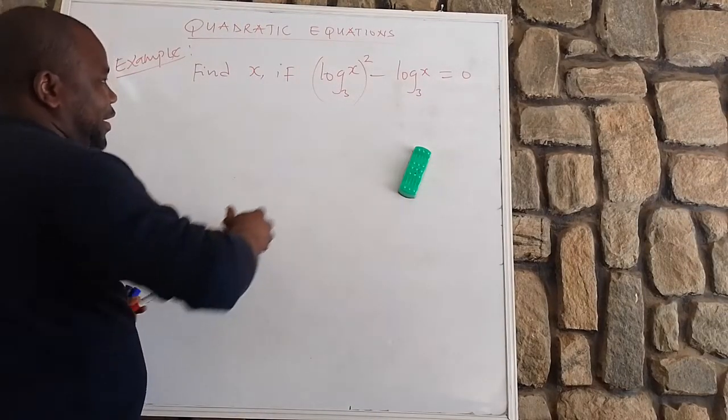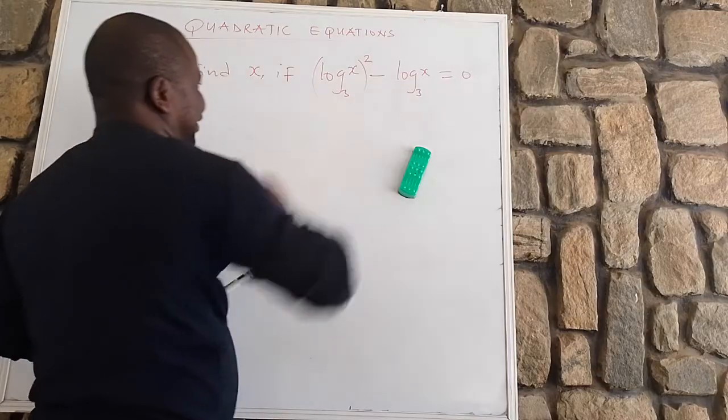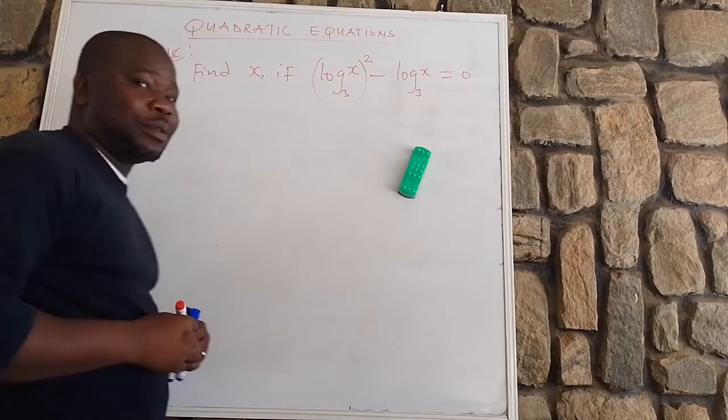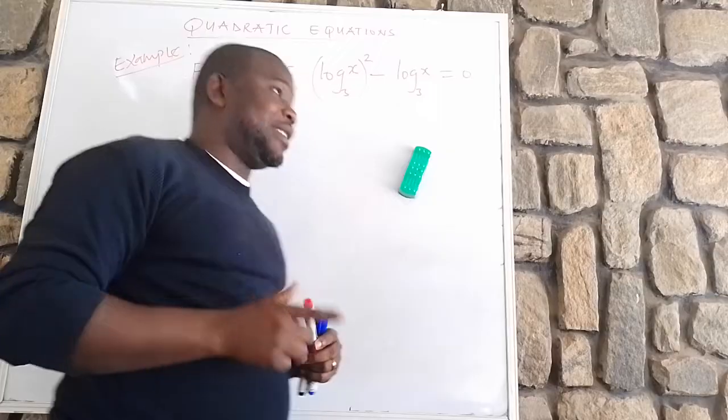Do you know that this is also a quadratic equation?